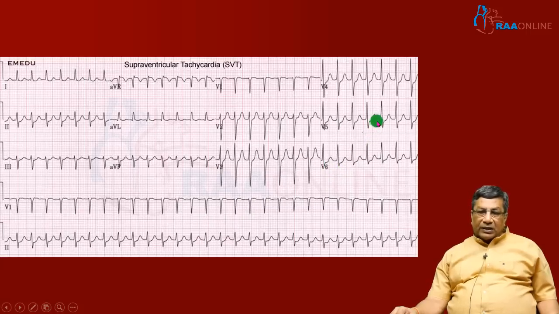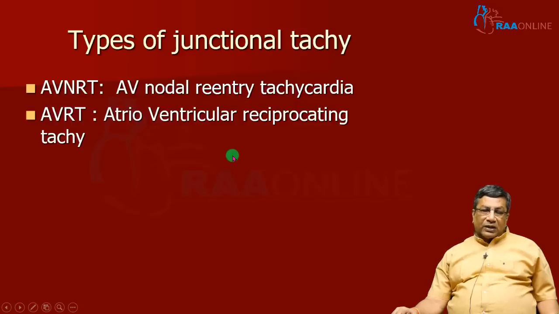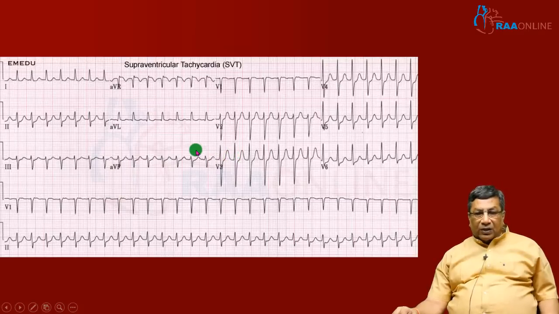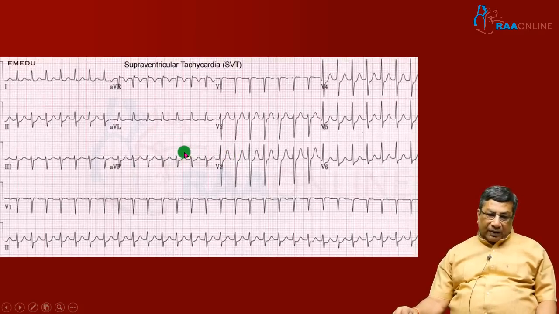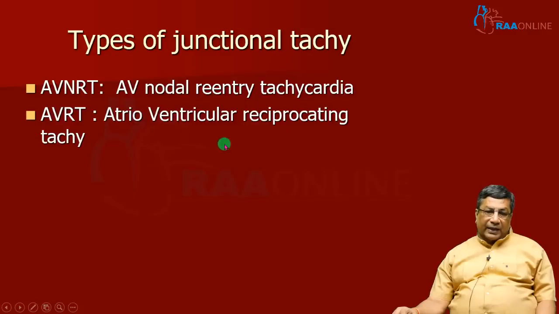Then what you have to see is in front of the QRS. In front of the QRS, I don't see a P wave. Because I don't see a P wave in front of the QRS, this is likely to be junctional tachycardia. Supraventricular tachycardia, but junctional tachycardia. Once you decide it's a junctional tachycardia, then you have to identify the mechanism. Here comes the difficulty. Now you know that the tachycardia is coming from the junction, but most junctional tachycardias are because of a reentry mechanism.